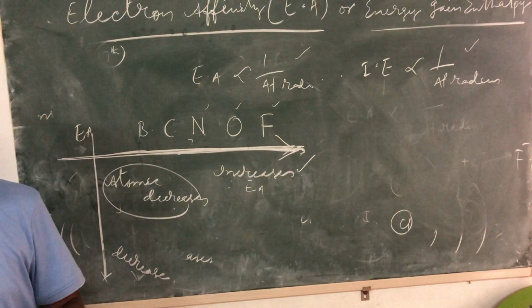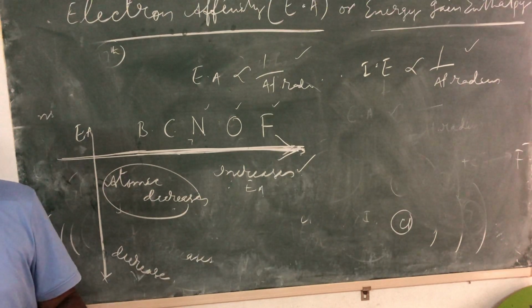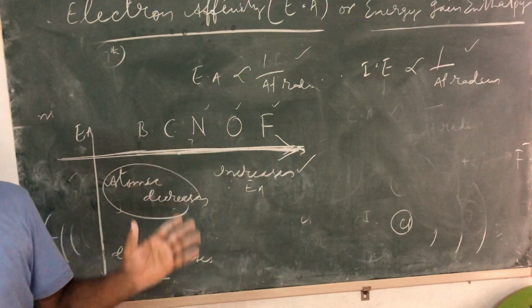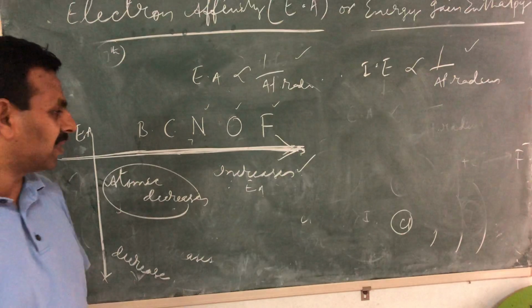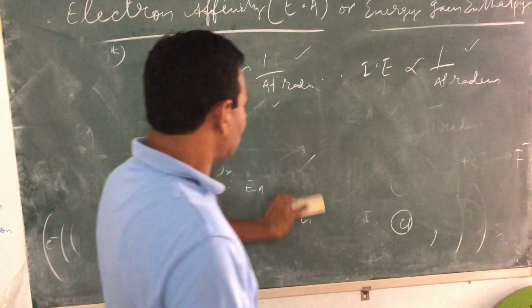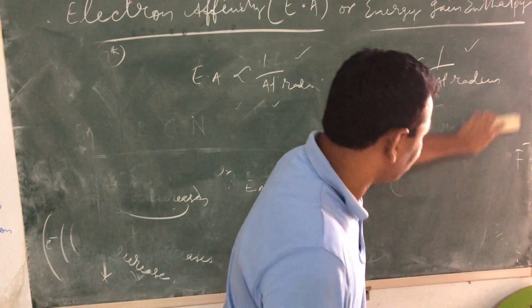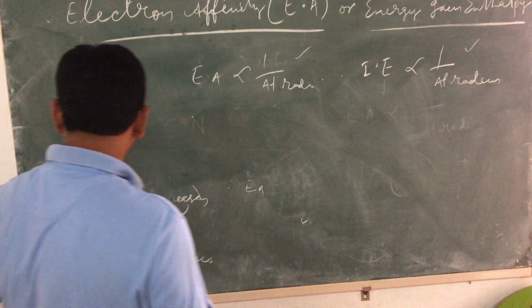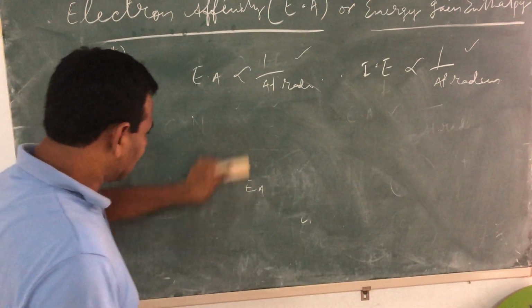Speed with perfection, we talk about. Speed with perfection needs such important concepts to be kept in your mind. Okay, so this is all about electron affinity. Then we have one more, that is electronegativity.